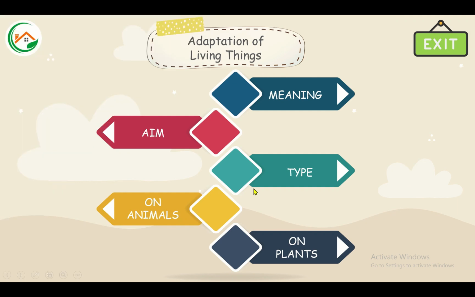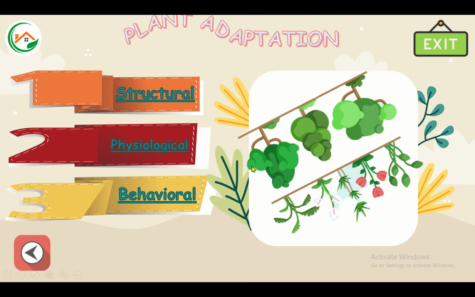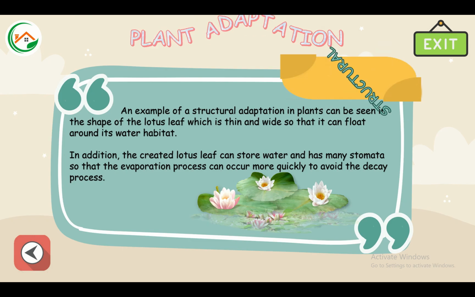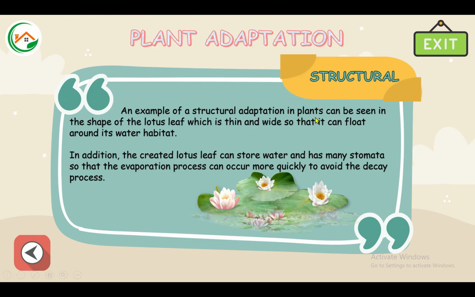Okay, now we will learn about adaptation on plants. Structural. An example of structural adaptation in plants can be seen in the shape of the lotus leaf, which is thin and wide, so that it can float around its water habitat. In addition, the lotus leaf can store water and has many stomata, so that the evaporation process can occur more quickly to avoid the decay process.